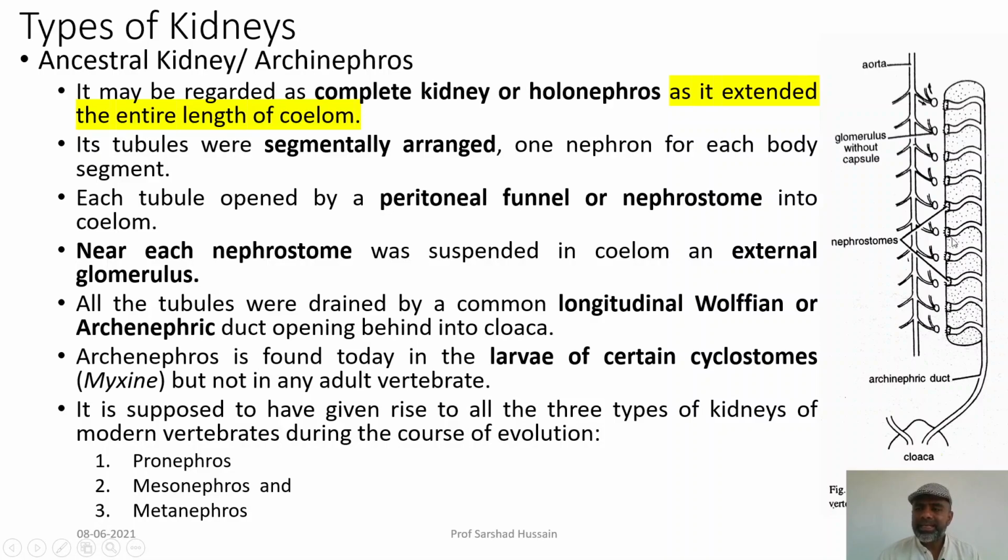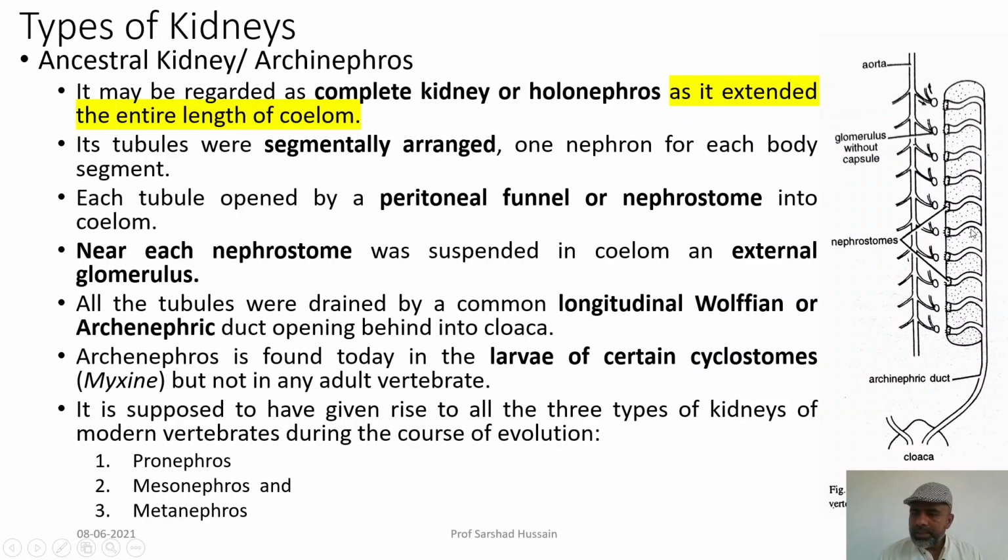We shall see in later cases that the kidney may not be present along the whole length of the coelom. It will restrict first to the anterior portion, then to the middle, and at last it will restrict itself to the posterior-most portion, but here it is present all along. So, it is called the ancestral kidney or archinephros, or also holonephros, because it is a complete kidney having its length all along the coelom.